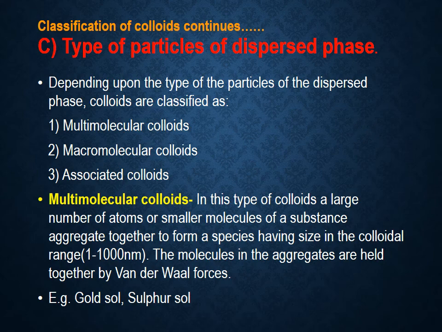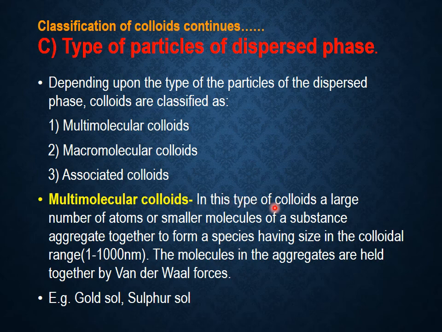In the same way, in the case of sulfur sol, sulfur atoms are very small, below the size of the colloidal range, but they can form a colloid after aggregation of sulfur atoms. Colloids like these are called multimolecular colloids. Now let's read these points.